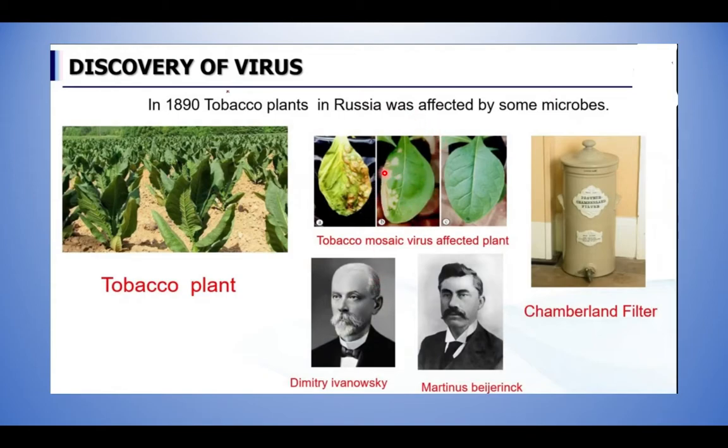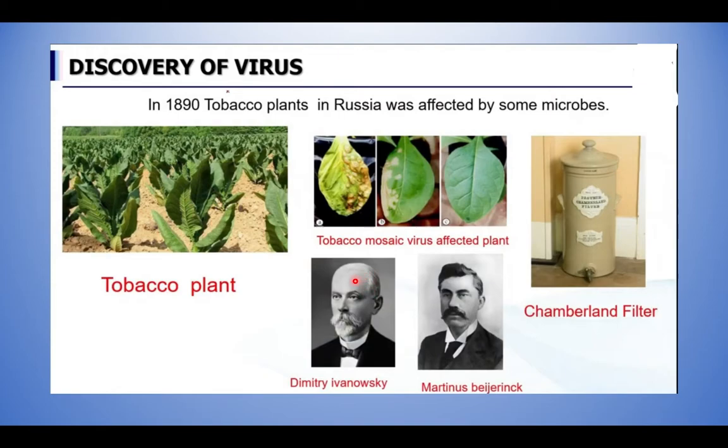Who did this experiment? Dmitry Ivanovsky. He first prepared an extract from the affected leaf and filtered it through the Chamberland filter. Usually bacteria will be filtered out, but the filtrate was applied to the plant as an experiment, and again the leaves were affected.